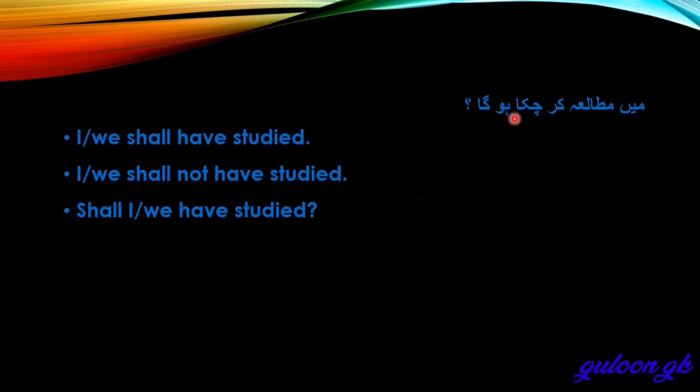मैं मुताला कर चुका हूँगा. I shall have studied. I shall not have studied. Shall I have studied? Okay, या हम मुताला कर चुके होंगे. We shall have studied. We shall not have studied. Shall we have studied? Okay, you can use I or you can use we, but with both we will use shall. Okay, and with the rest of the pronouns we will use will have.